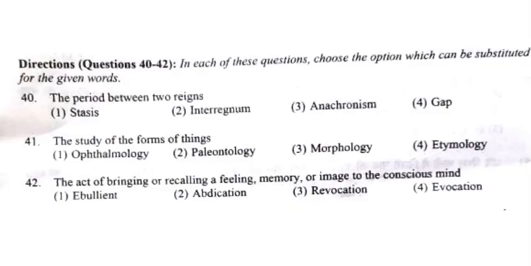Then we have in each of these questions choose the option which can be substituted for the given words. So we have basically one word substitution questions. So in 40th, the period between two rains. The period between two rains is called interregnum. Then we have the study of the forms of things. So for this, the third option will be the correct answer, which is morphology, the study of the forms of things. Then in 42nd, the act of bringing or recalling a feeling, memory or image to the conscious mind. It means evocation. So evocation will be the correct answer.